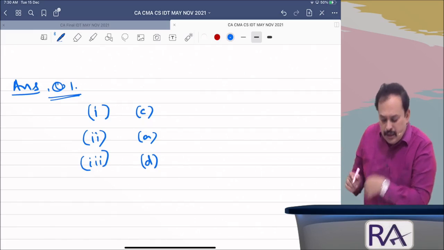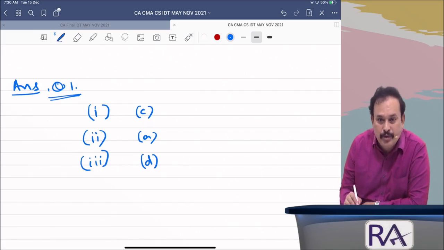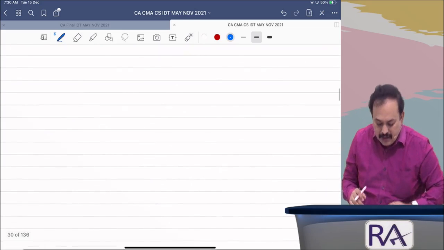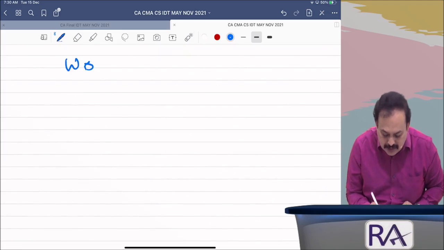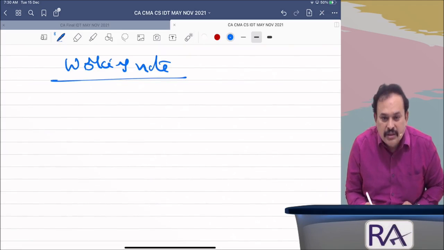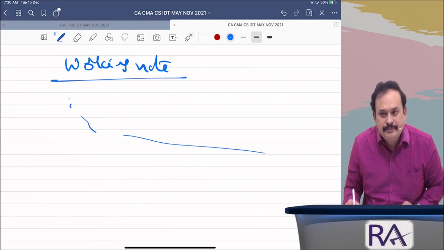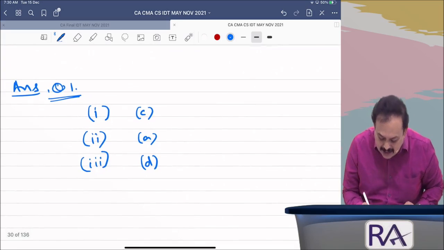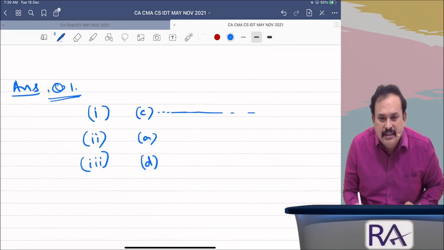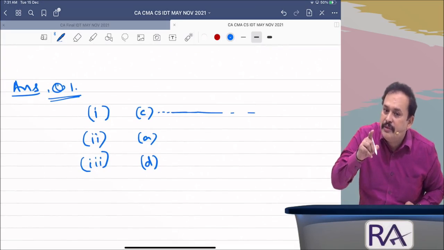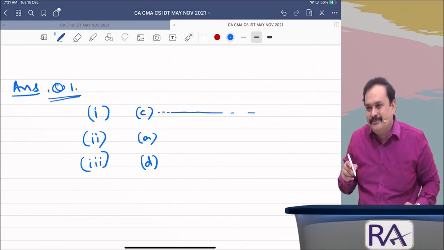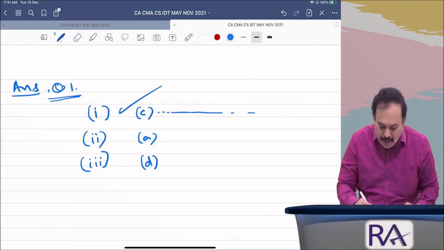Working you require, you separately have a separate working sheet. In the answer sheet itself, you can take a separate sheet. You can write down the working note there, whatever you like. But when you come to answer, mention like this. If the C answer runs 3 lines, writing 3 lines is a waste of your valuable time in the exam hall. That you understand. It is sufficient. Marks will be allotted like this.